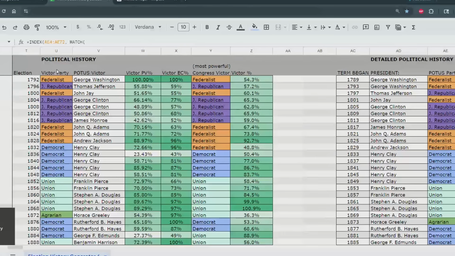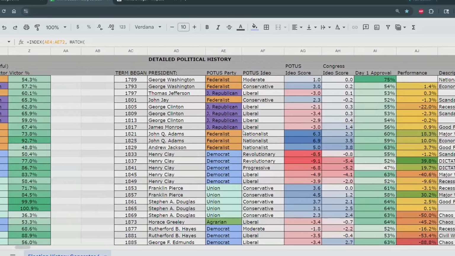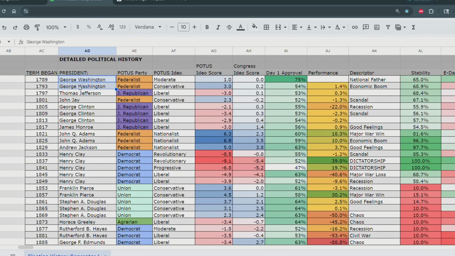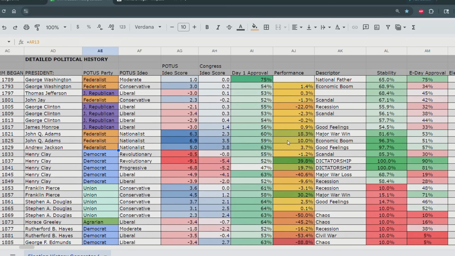So we can scroll over. These are the presidents, if you remember, and this is the detailed political history. So we have George Washington twice, makes sense. Thomas Jefferson, makes sense. John Jay, Federalist. George Clinton for 3 terms. James Monroe, John Quincy Adams, Andrew Jackson. And look at that. Okay, so Henry Clay, wow. Okay, that's 1, 2, 3, 4, 5 terms as president.